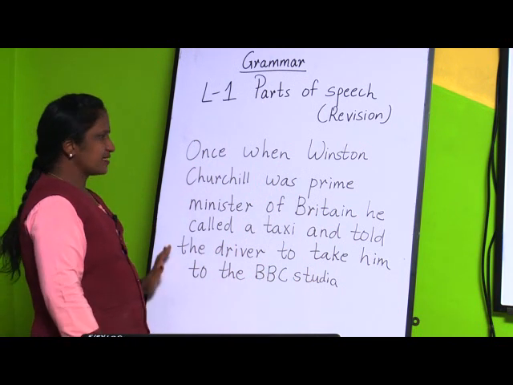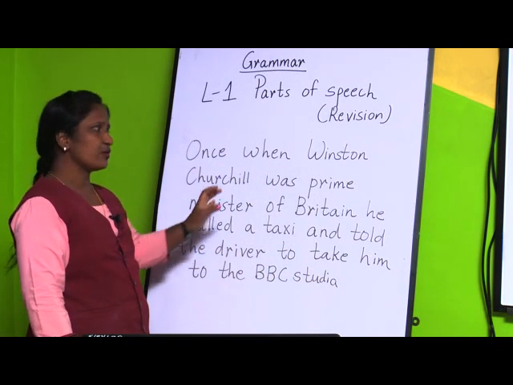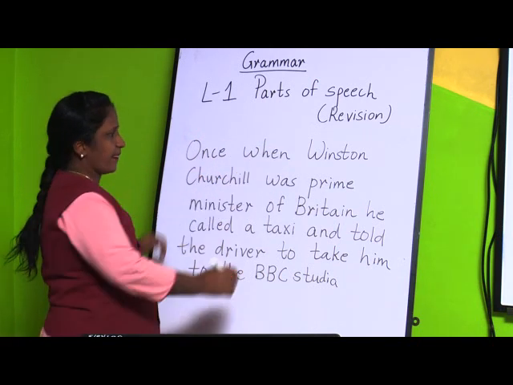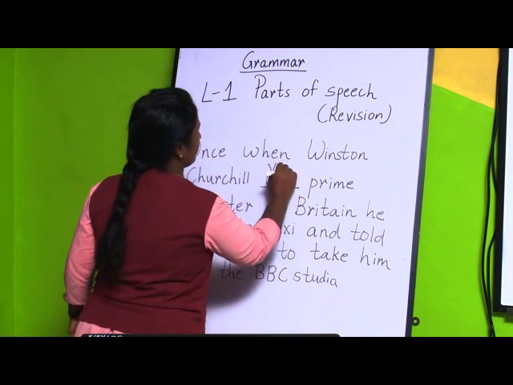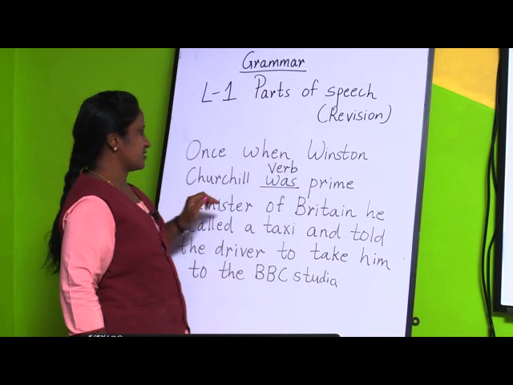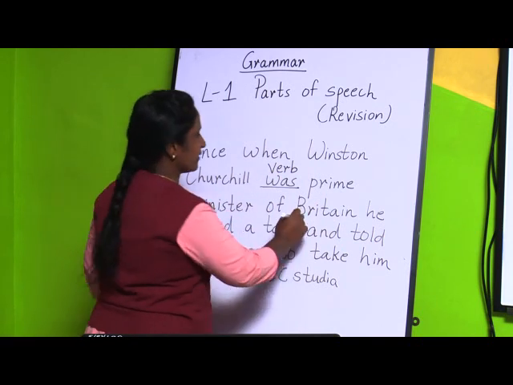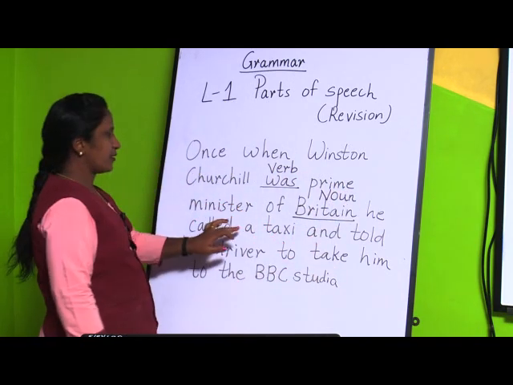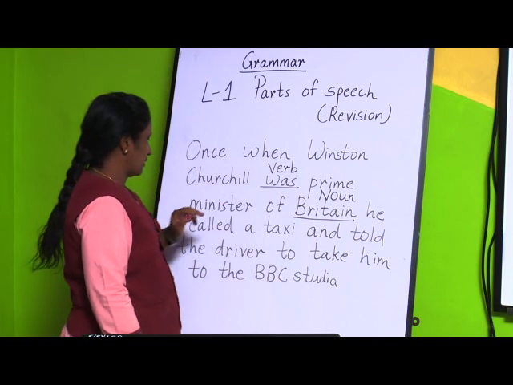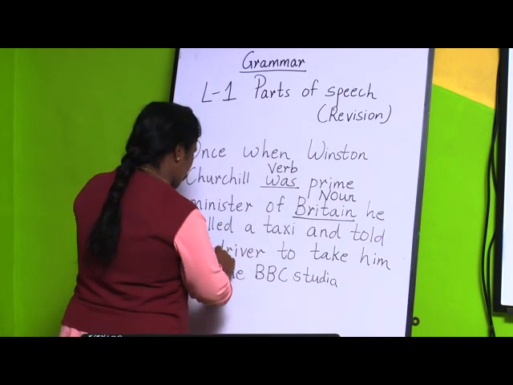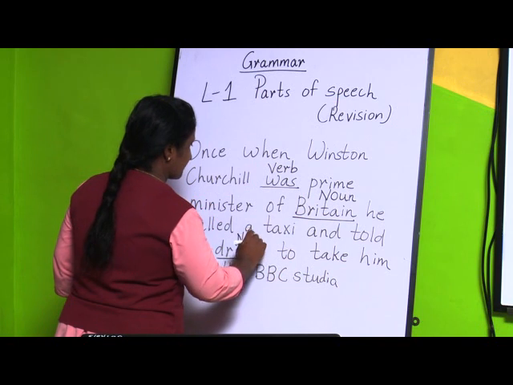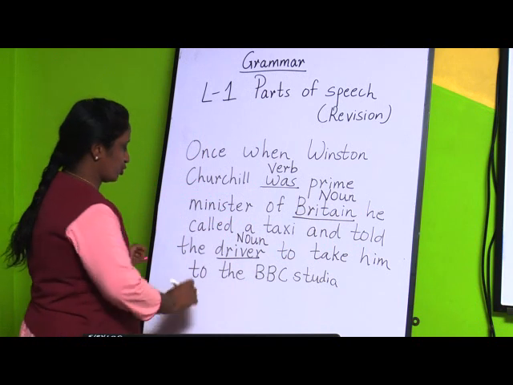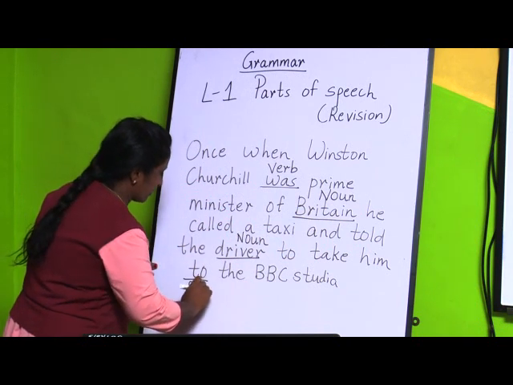See, in this sentence I have written, you will find the parts of speech. Once when Winston Churchill was, I told you was is a verb, was Prime Minister of Britain. Britain is a noun. He called a taxi and told the driver is also a noun, to take him to the BBC studio. To is a preposition.